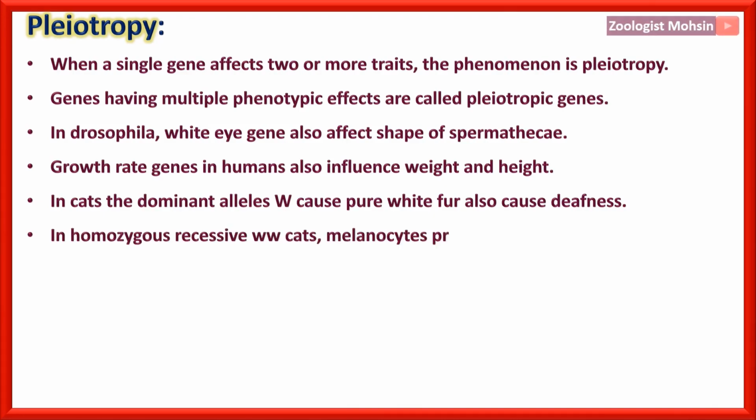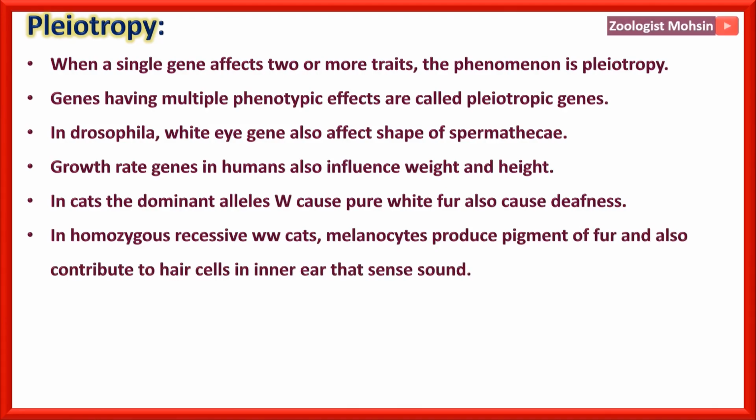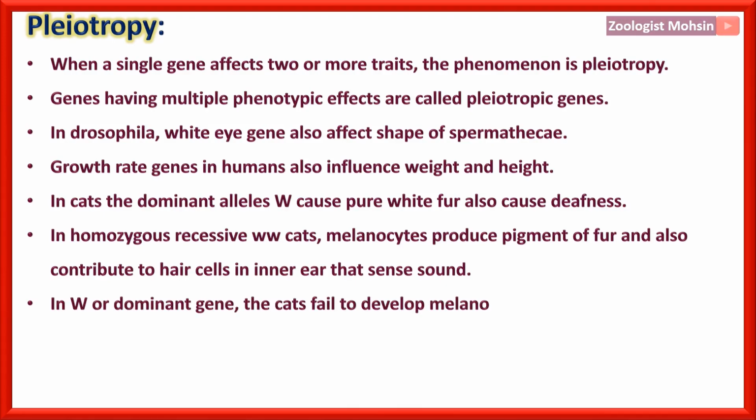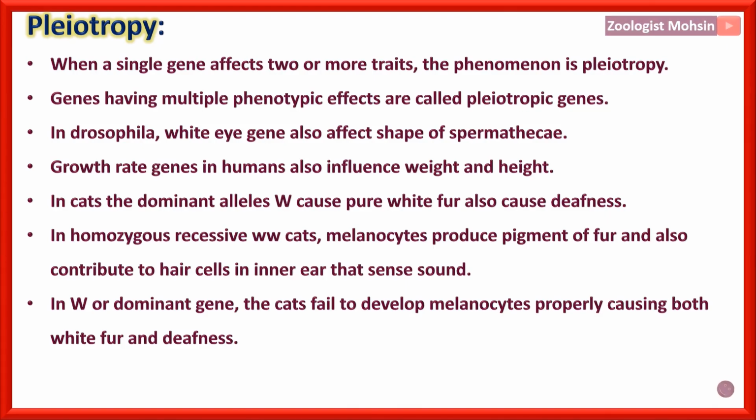In homozygous recessive ww cats, melanocytes produce pigment for fur and also contribute to hair cells in inner ear, hair cells in inner ear that sense sound. In capital W or dominant gene, the cats fail to develop melanocytes properly, causing both white fur and deafness.